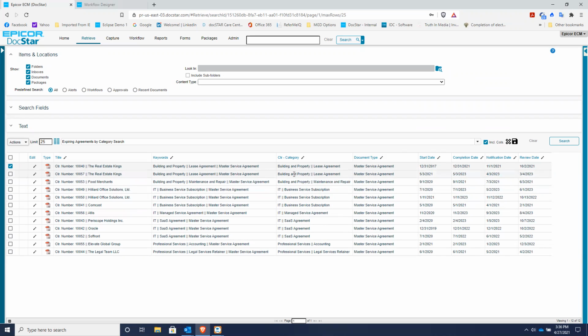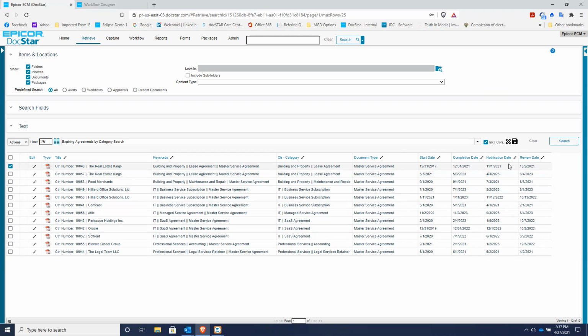So here are a few building and property related documents, a couple of lease agreements, some business service subscriptions, 3 SaaS agreements. This could be your IT managed service agreement for your managed service provider if you use one, professional services for accounting, etc. So you get the drill. These are lots of different types of documents. What we do is we help you capture the start date and the completion date of any of these contracts, and we'll automatically calculate these other 2 columns.